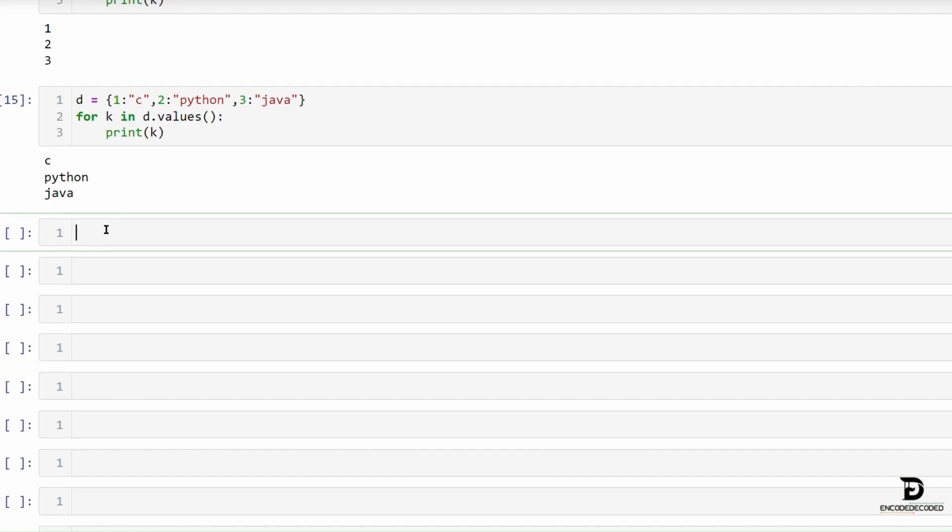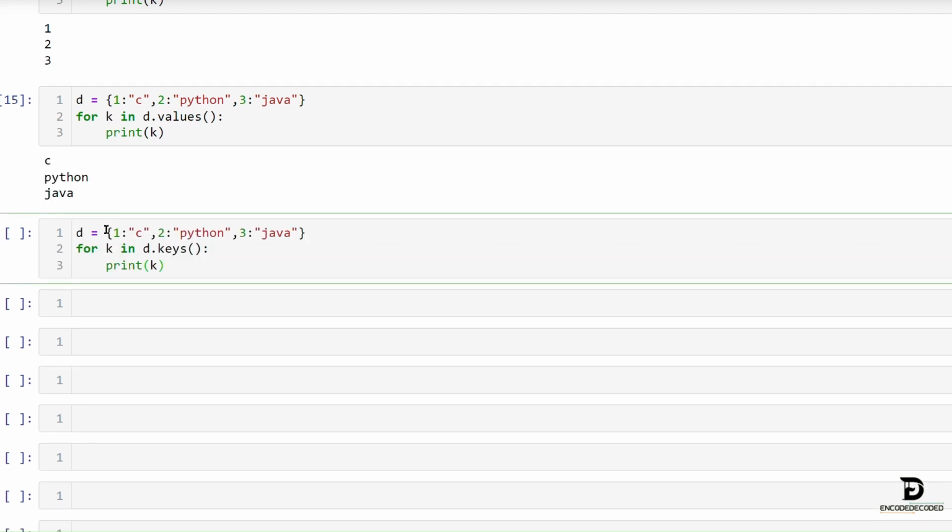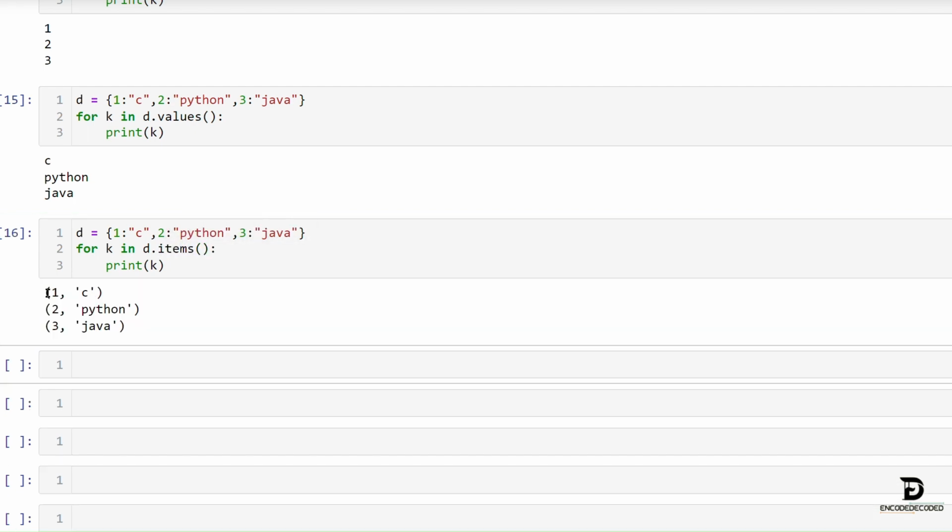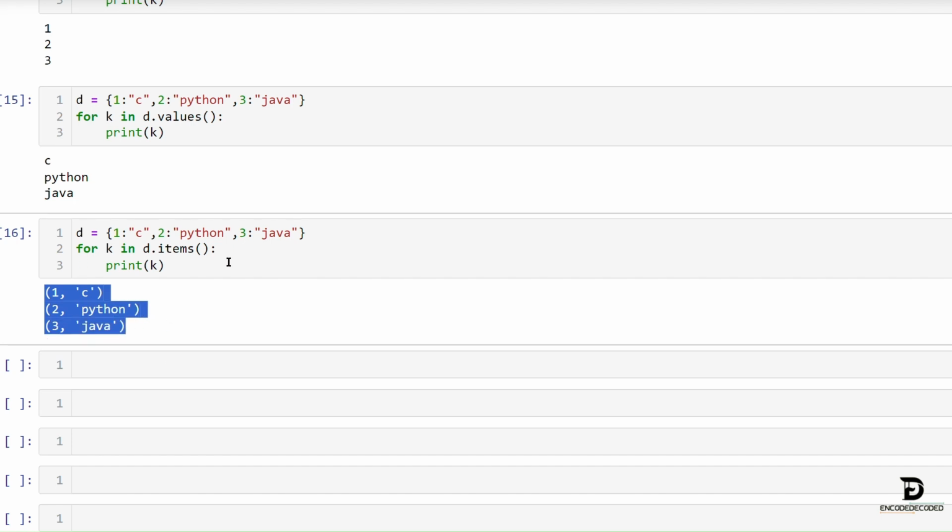If you want to access both of them, then go with d.items(). For k in d.items(), print k. Then we will get the pair of keys and values as a tuple: 1, C; 2, Python; 3, Java as tuple pairs.